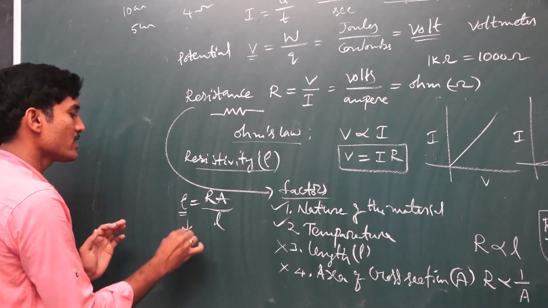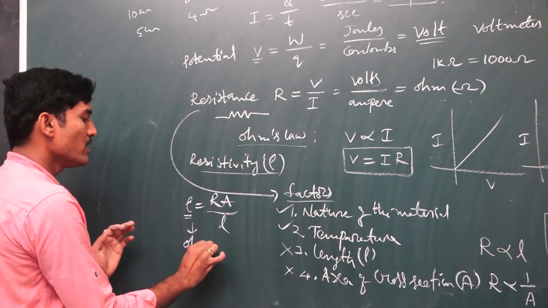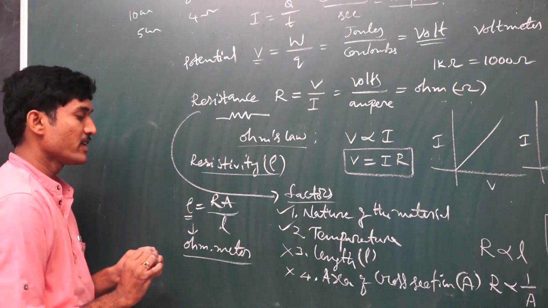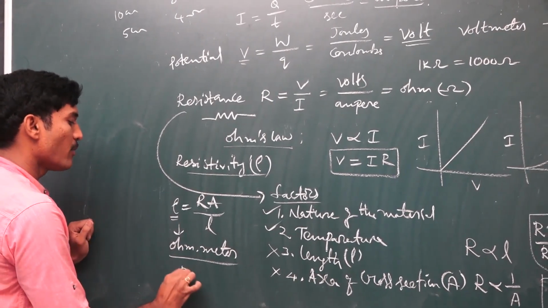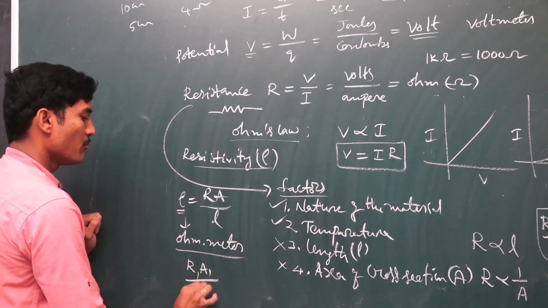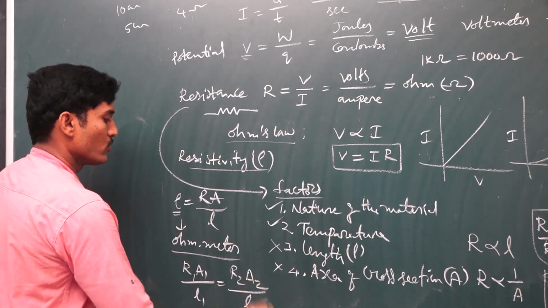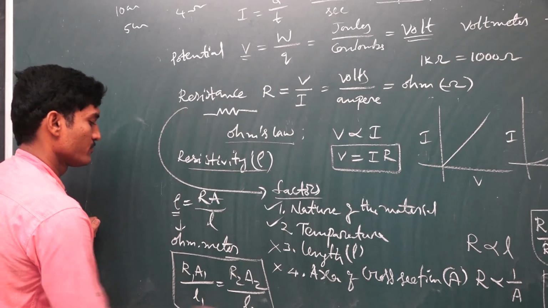Here the specific resistance is measured in the units of ohm meter. Ohm meter is the unit of specific resistance. We also use the formula R1 A1 by L1 is equal to R2 A2 by L2 for various problems.